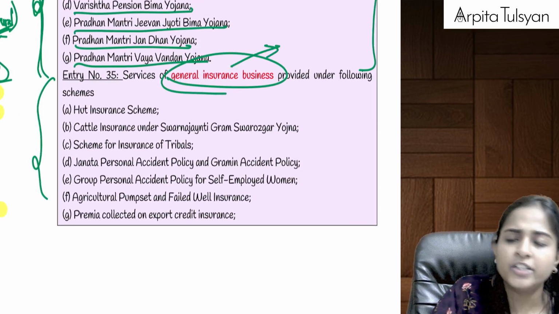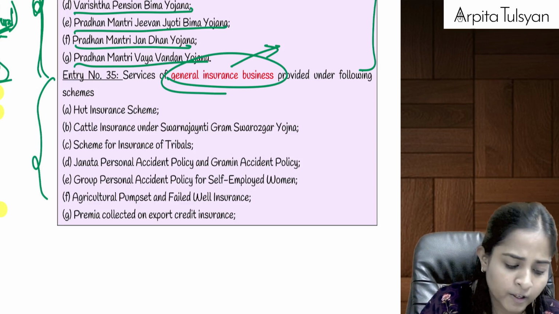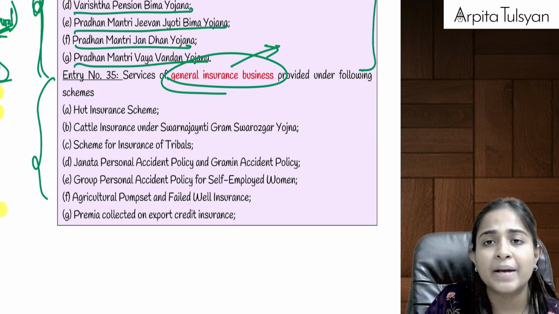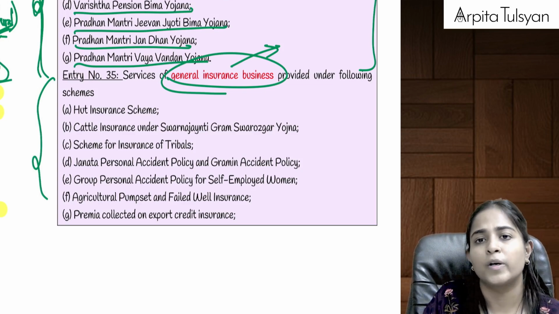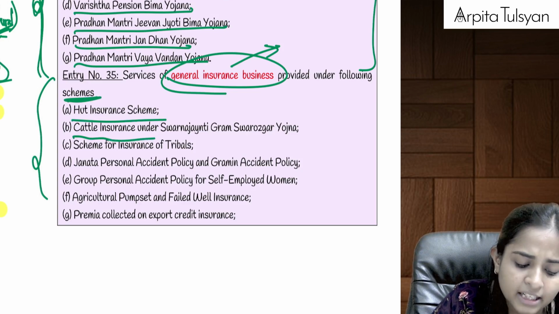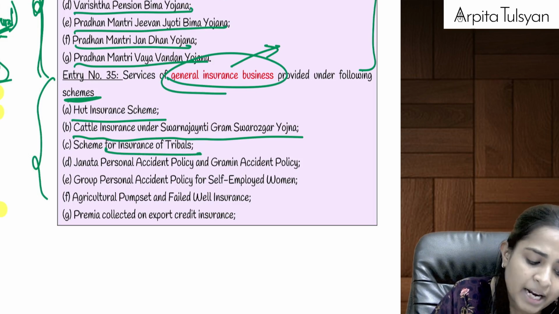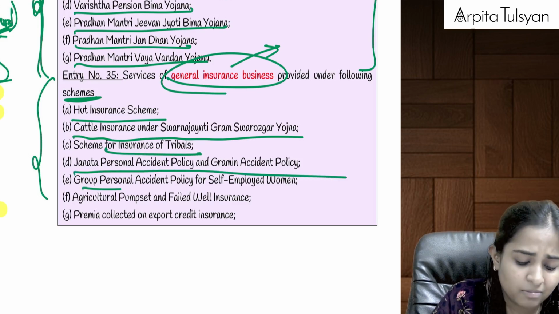And general insurance is anything other than life. It can be accident insurance, personal accident insurance, house insurance, car insurance, etc. Now, if we have taken insurance under these schemes: hut insurance scheme, cattle insurance under Swarna Jayanti Gram Swarojgar Yojana, scheme for insurance of tribals, Janta personal accident, and so on.